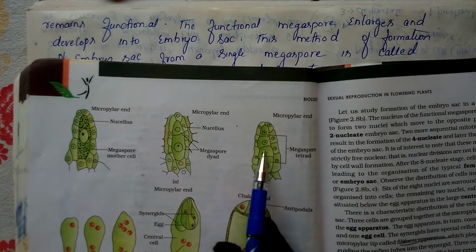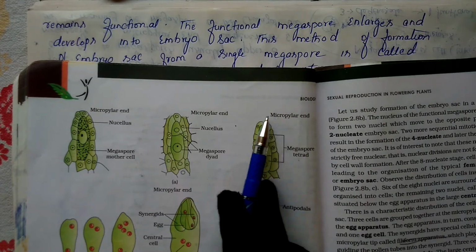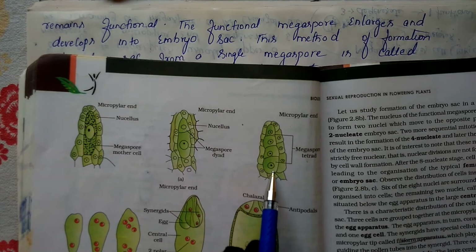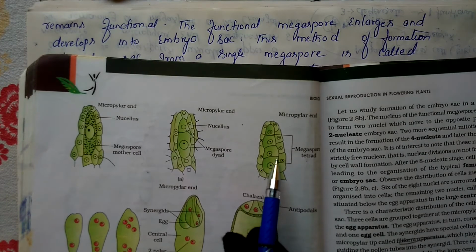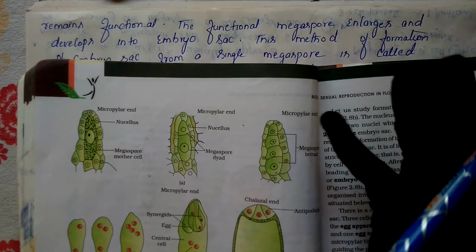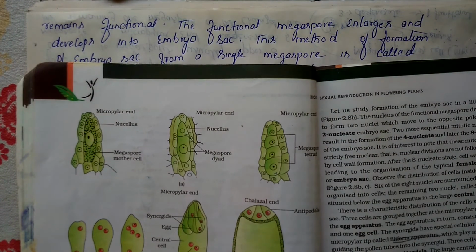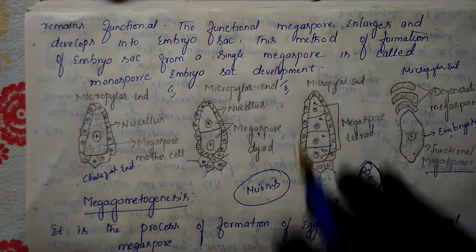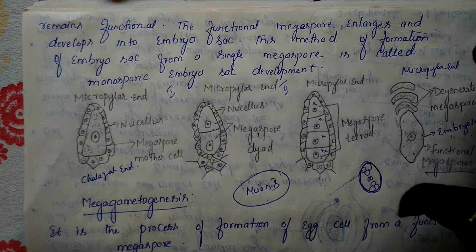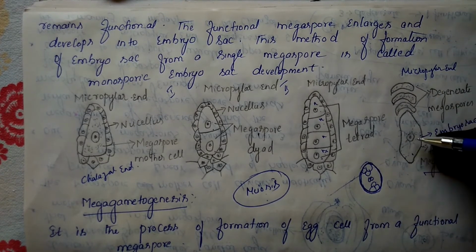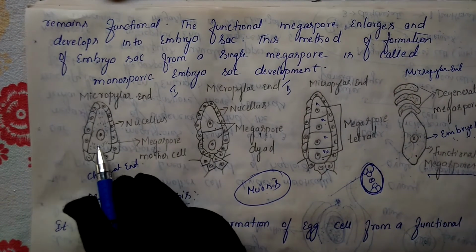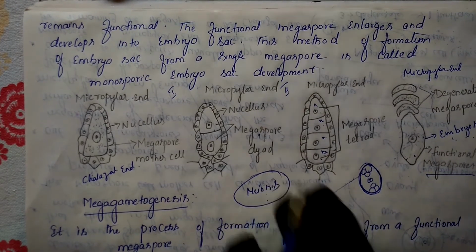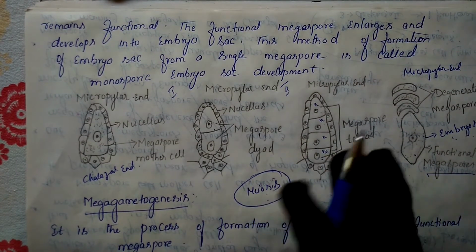Later, among them, at the micropylar end, these three disintegrate, and only this one becomes functional. This one cell starts to enlarge, and finally it forms an embryo sac. That process we are calling megasporogenesis. Understand? Formation of megaspores from megaspore mother cells through meiosis is called megasporogenesis. And where it is held, it is held inside the ovule.